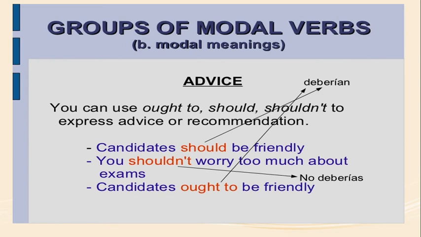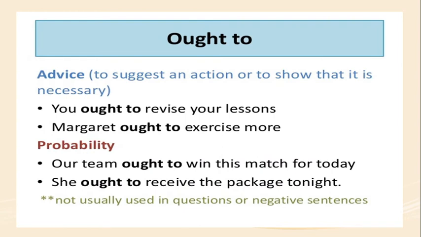Here, should and ought to give advice. When we give advice, we can use both. But what is the difference in meaning? When we use the modal auxiliary ought to, we suggest an action, or show that it is necessary. You ought to revise your lesson. Margaret ought to exercise more. So that is advice.